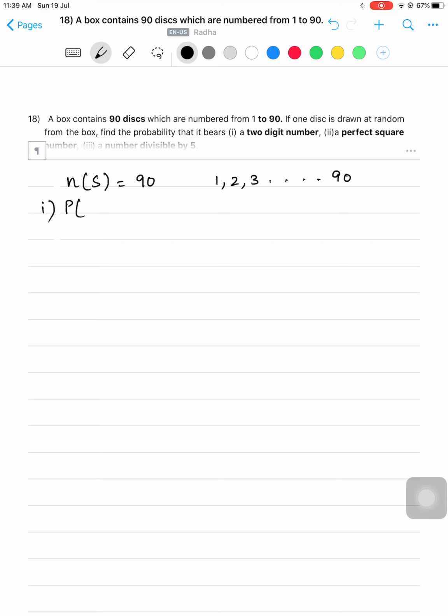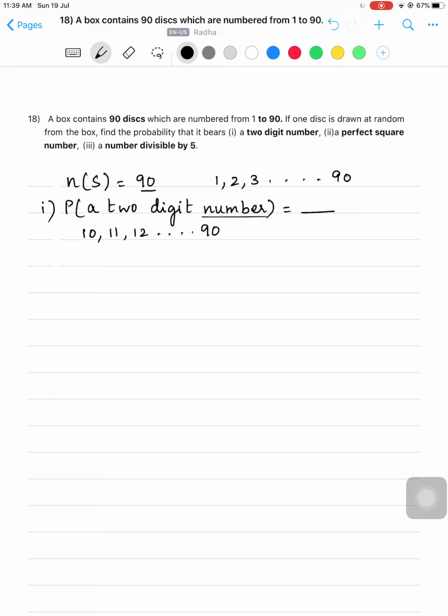So what is the first question? Probability of getting a 2-digit number. You know there are how many discs? 90 discs. In that how many 2-digit numbers will be there? You know the 2-digit number starts from 10, 11 etc. So there are discs numbered from 10 to 90 which are 2-digit numbers. So how many 2-digit numbers are there from 10 to 90? There are 81.